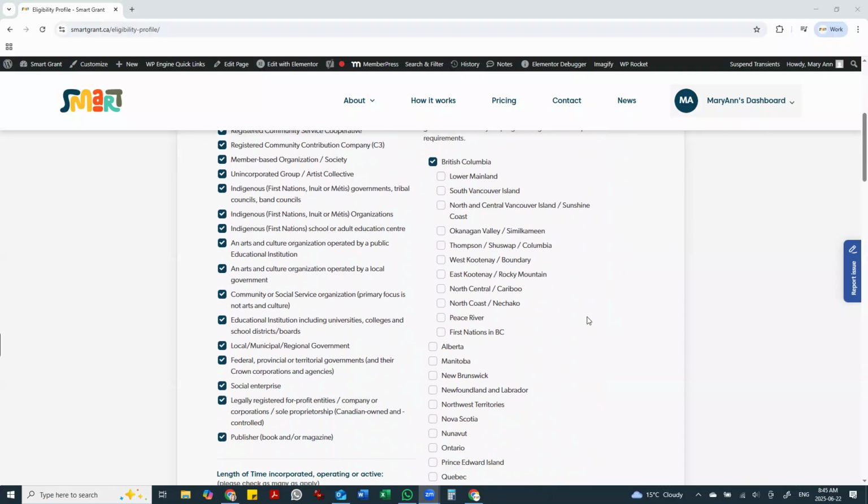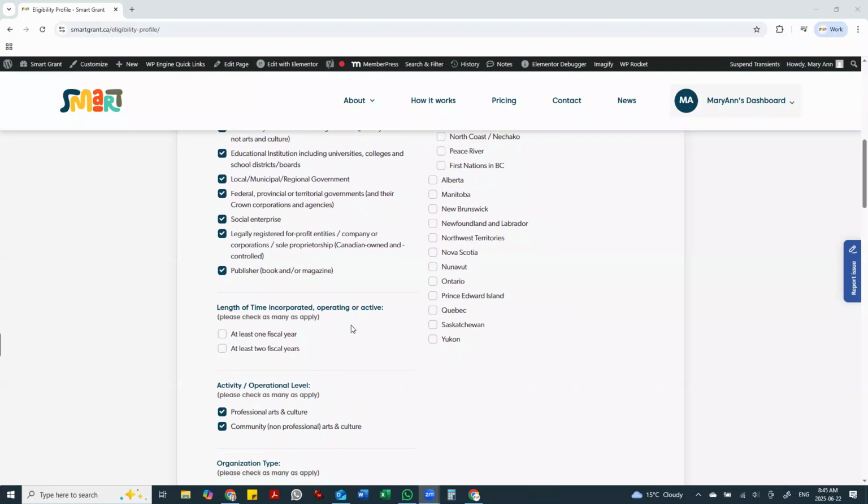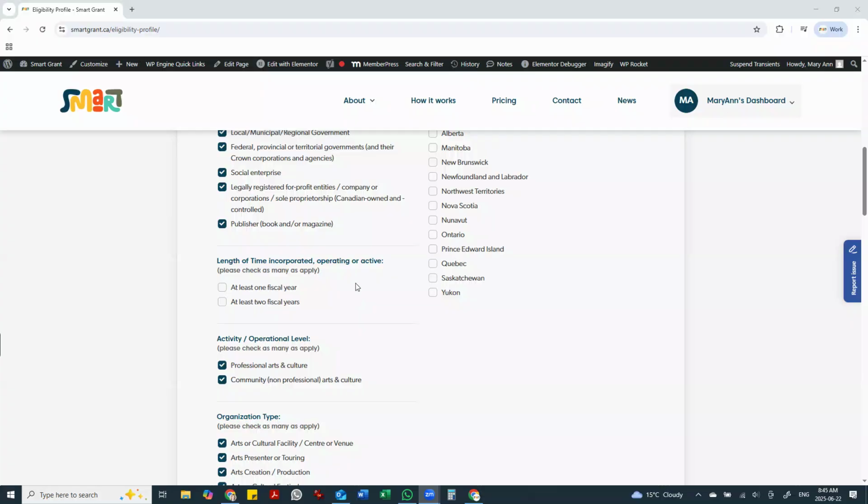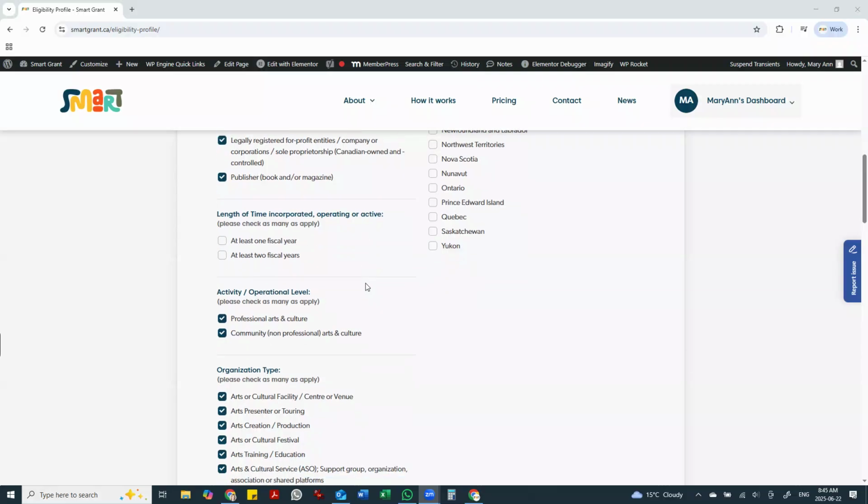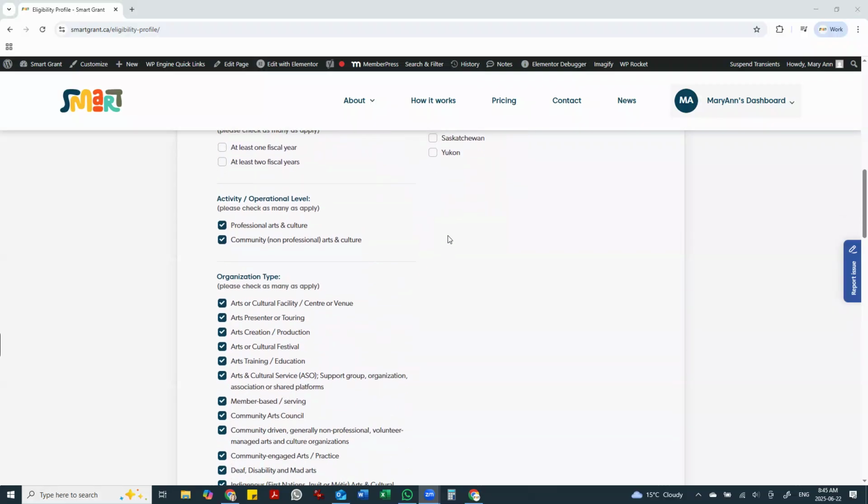The next area to be completed is length of time incorporated. This has two choices, 1 year or 2 years. Some funders require this information or require you to be incorporated for a period of time, and some do not. After that is activity operational level, whether or not you're a professional organization or a community organization.